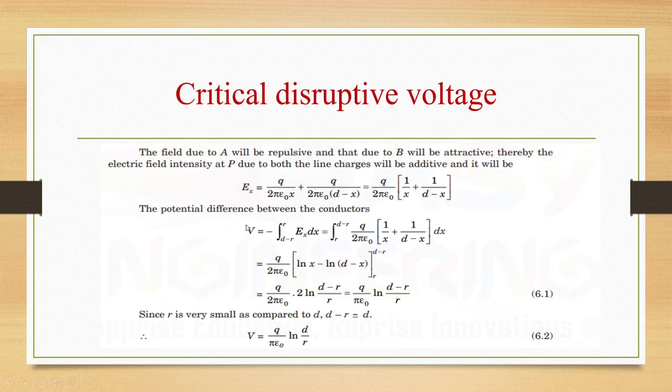The potential difference between the conductors is V is equal to minus of integral d minus r to r Ex dx. That is integral r to d minus r Q by 2 pi epsilon 1 by x plus 1 by d minus x dx. That is Q by 2 pi epsilon naught. Ln is log here, natural logarithm. Ln x minus ln d minus x. So Q by 2 pi epsilon 2 ln d minus r by r. That is Q by pi epsilon ln d minus r by r.